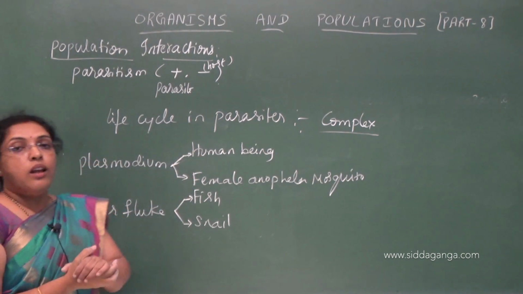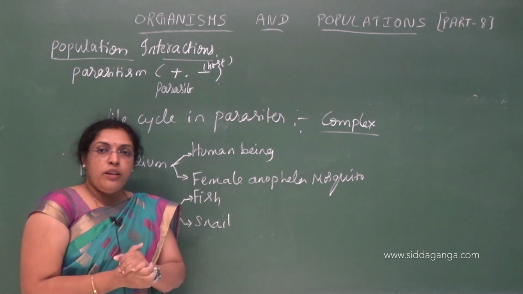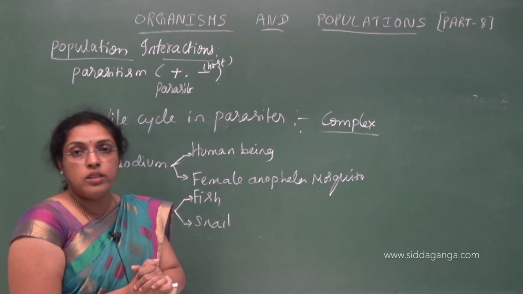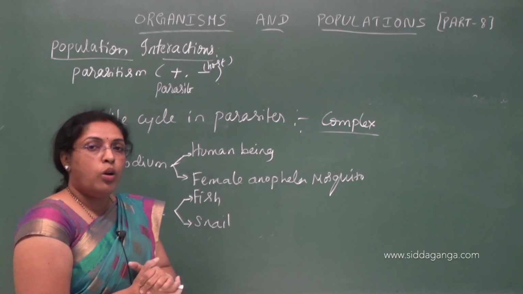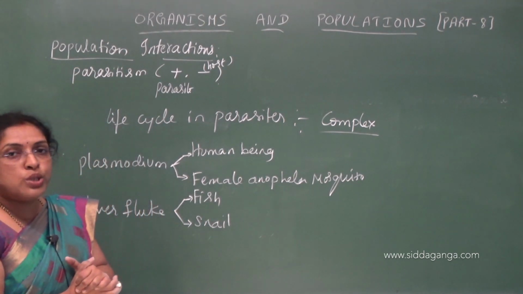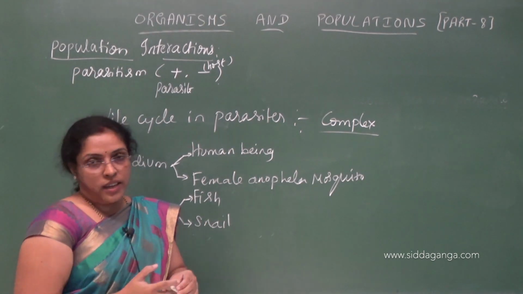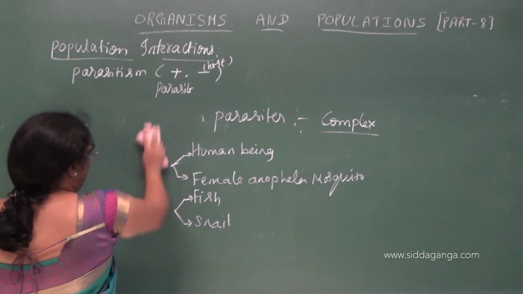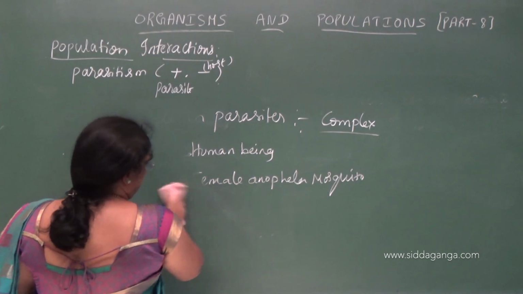So the life cycle in parasites is a complex mechanism. Some may require 1 intermediate host or 2 or more than that to complete their life cycle. Understood? And these parasites will harm the host.